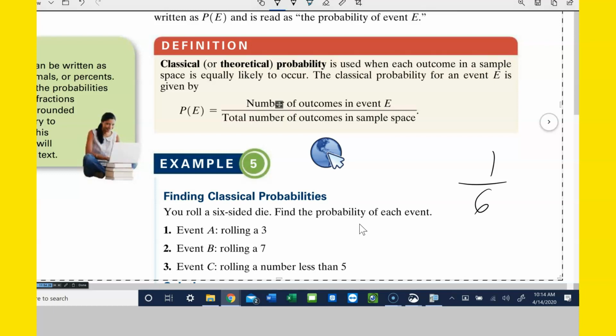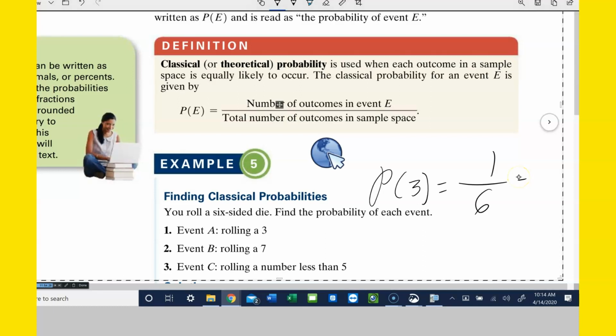So the probability of rolling a 3 is equal to 1/6. Or if we got that as a decimal, it would be 0.167. Or if we wanted to write it as a percent, about 16.7%. About a 16 or 17% chance that you roll a 3.